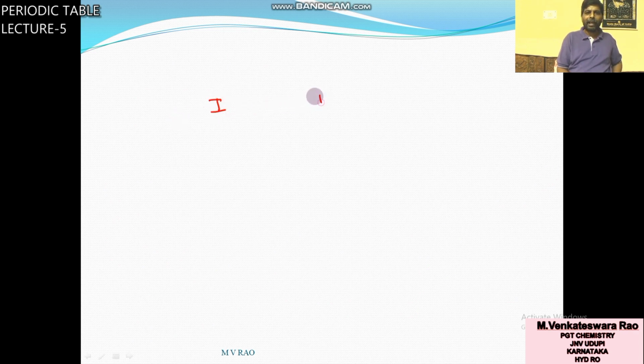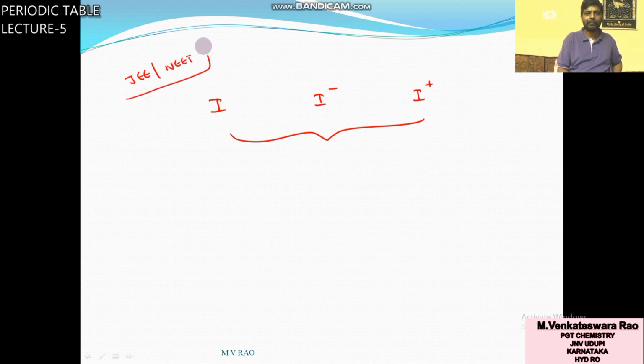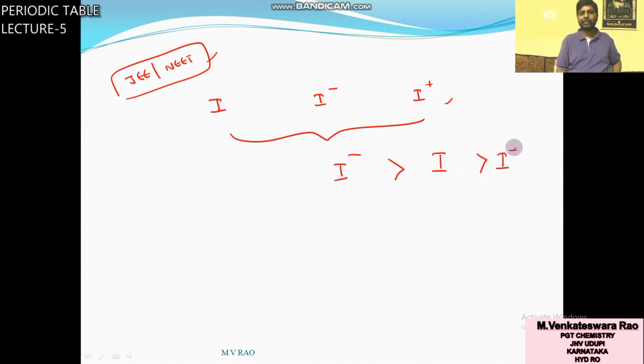Among I minus and I plus, which one is larger? This question is important for JEE and NEET examinations. I minus is the anion, I plus is the cation, and I is the iodine atom. Iodine is available in both cation and anion forms. Because of its large size, it forms a cation also. In these three, whose size is more? Yes, I minus, because an anion is greater than the parent atom, and the size of a cation is small.